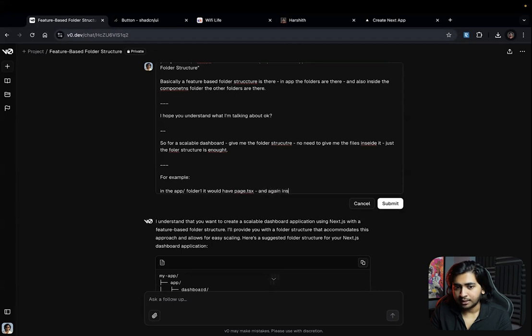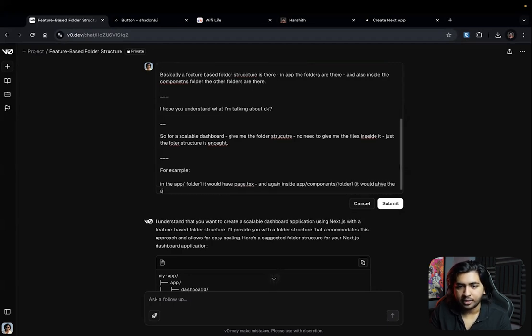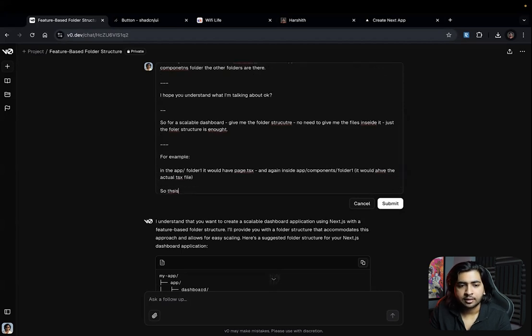And again, inside app/components/folder1, it would have the actual tsx file. This is the kind of folder structure I need.